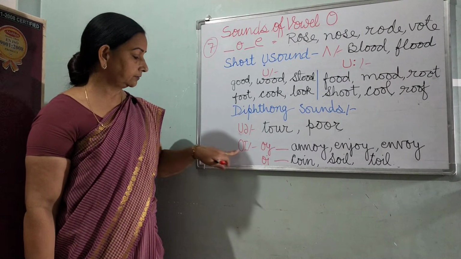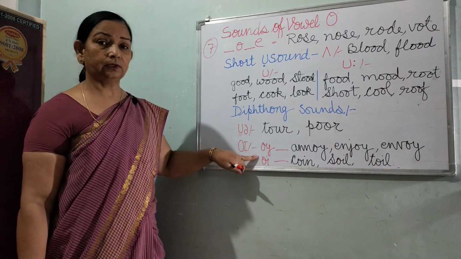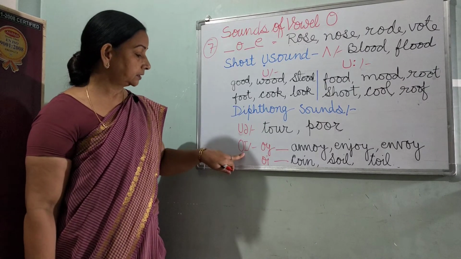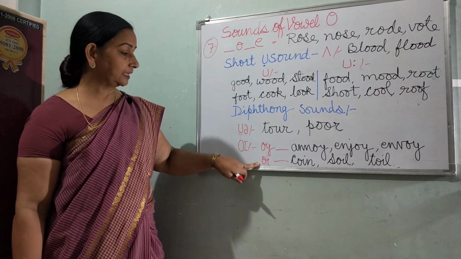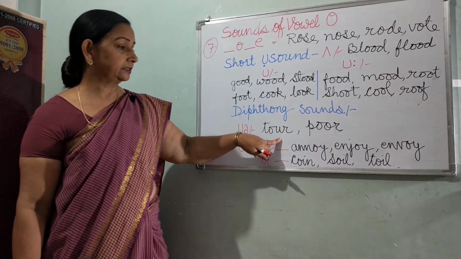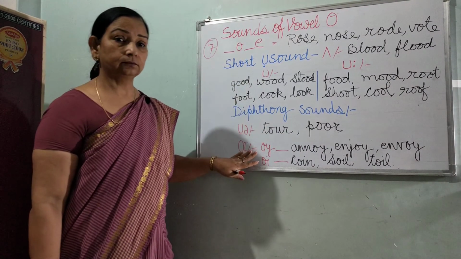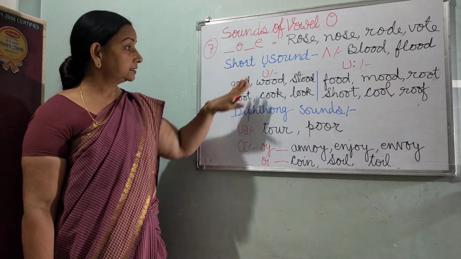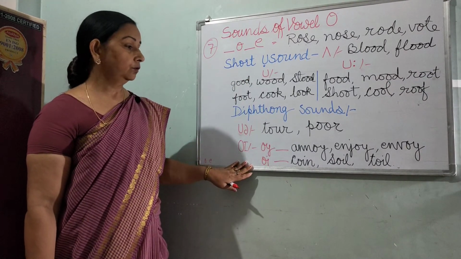So we see three different spellings and three different sounds and two symbols. Sound is actually the same because one symbol is for one kind of sound. So this diphthong sound has two spelling patterns. This U also has two different spellings. So these were the examples and symbols of sound O vowel.